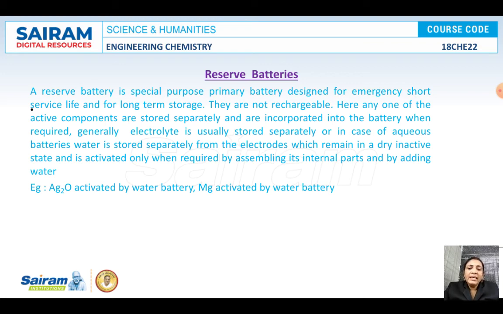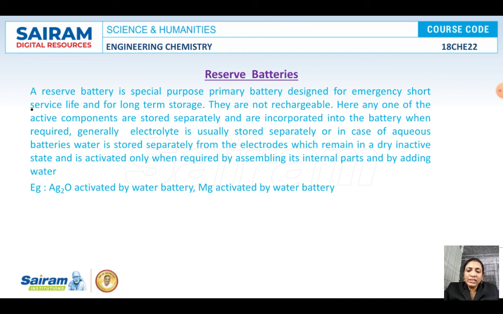As I said, any one of the key or active components is stored separately and incorporated into the battery when required. Generally the electrolyte is stored separately. In the case of water batteries, the water will be stored separately and added when it is required. When we need to produce a large amount of energy, water is added to the active components and the battery gets activated and gives out the energy. A large amount of energy for a short period of time, right?